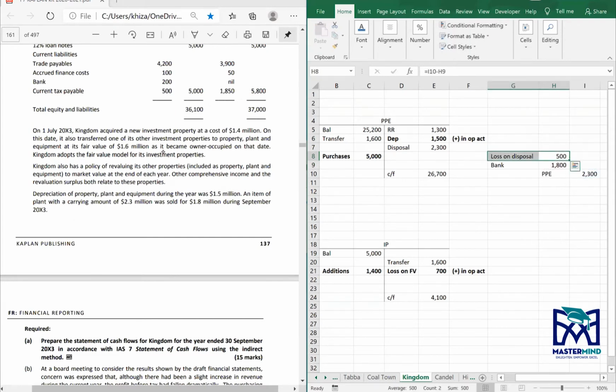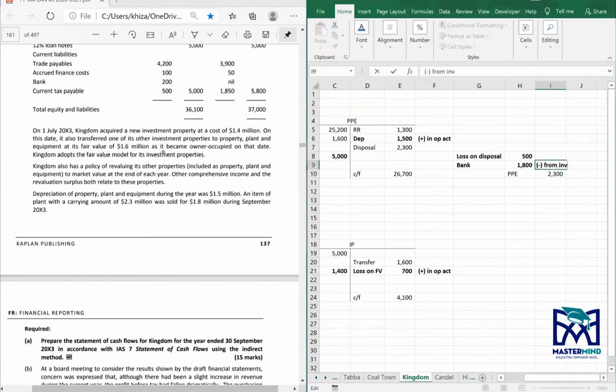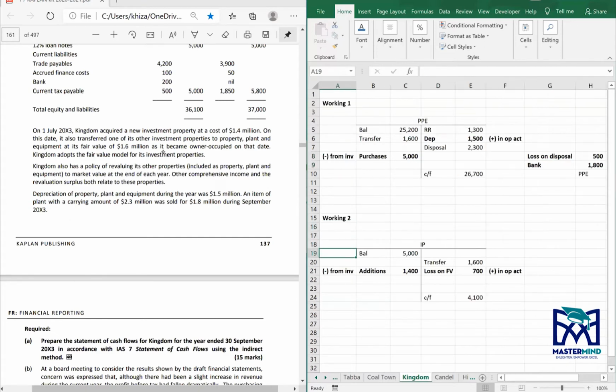All right, so these two figures in bold. This you need to add in investing, and this you need to add in operating activity. All right. So anything else? Let me check. These are the only adjustments that we have.